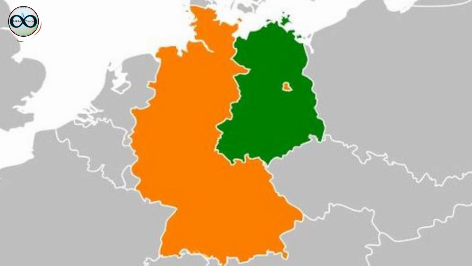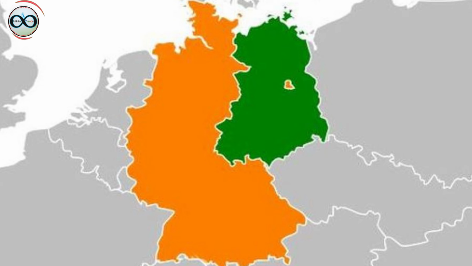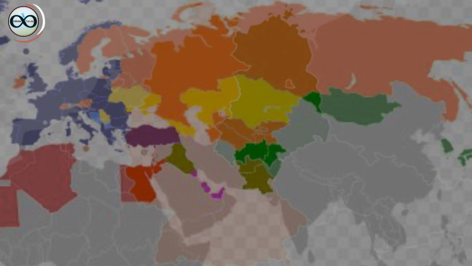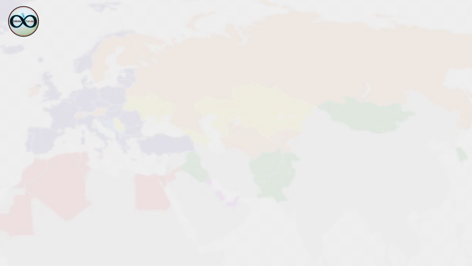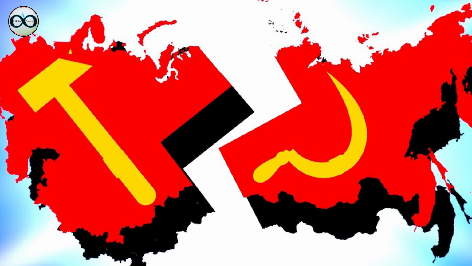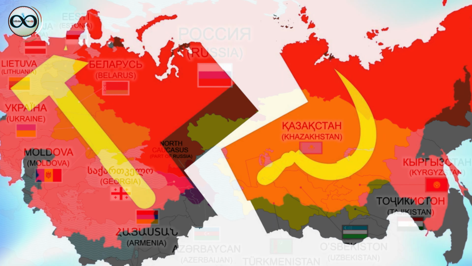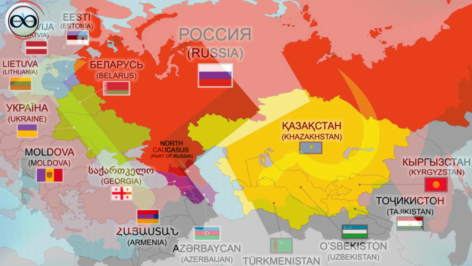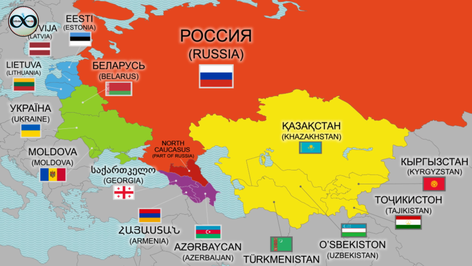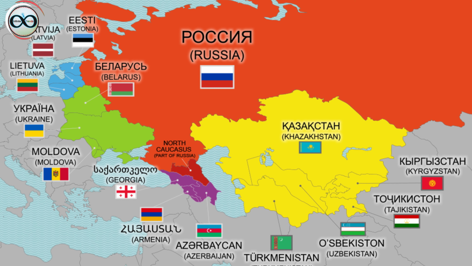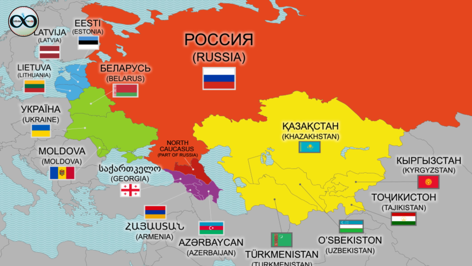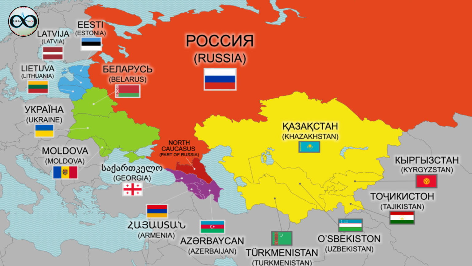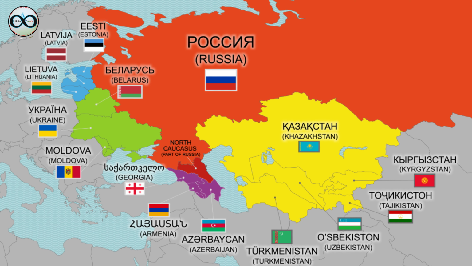Over time, East and West Germany merged. First Germany, and then gradually 10 Eastern European countries became members of NATO. The Soviet Union collapsed in 1991, and 15 countries, Russia, Ukraine, Belarus, Georgia, Moldova, Latvia, Estonia, Uzbekistan, Tajikistan, Azerbaijan, Armenia, Turkmenistan, Kyrgyzstan, and Kazakhstan were formed.